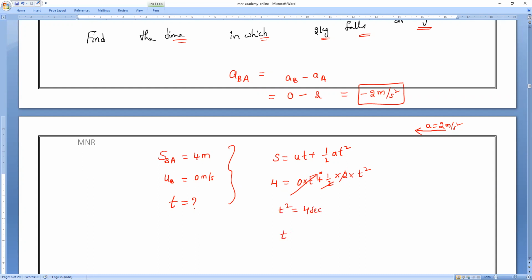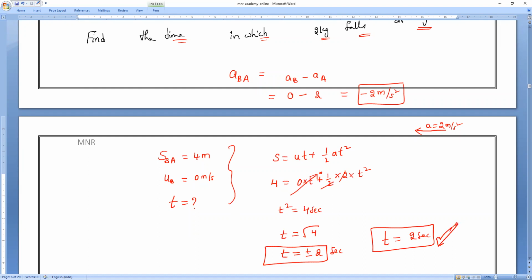Everybody? T squared equals 4 seconds, so T equals root 2 of... So T equals plus or minus 2 seconds. Time will never be negative, so what is the correct answer? 2 seconds. Do you all understand how to find it now?